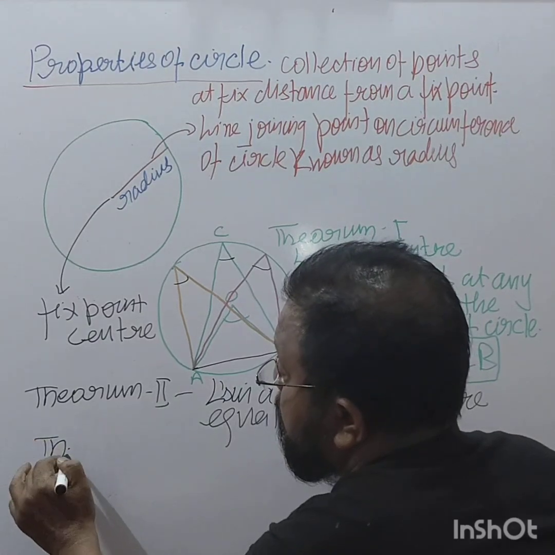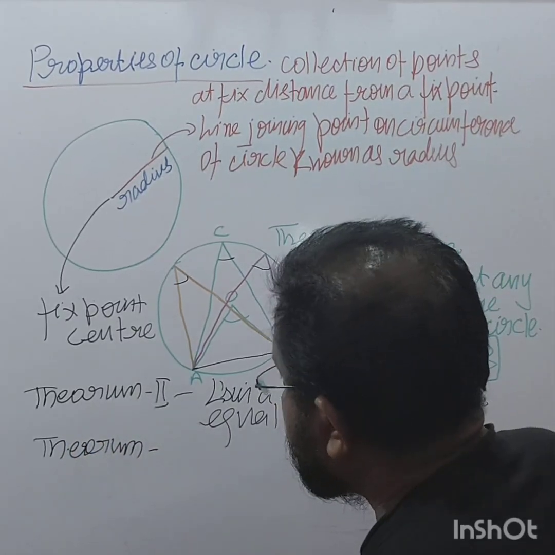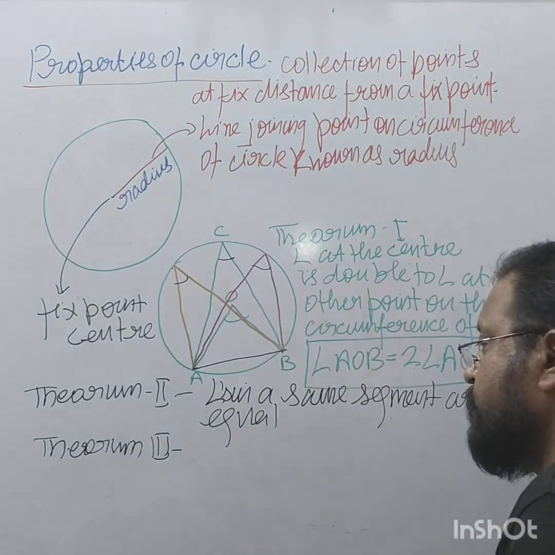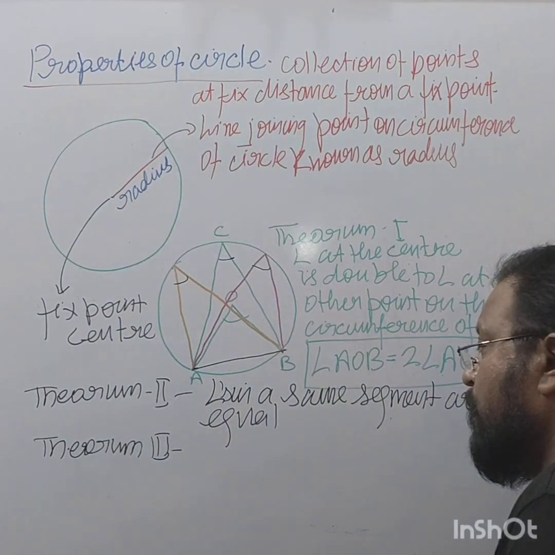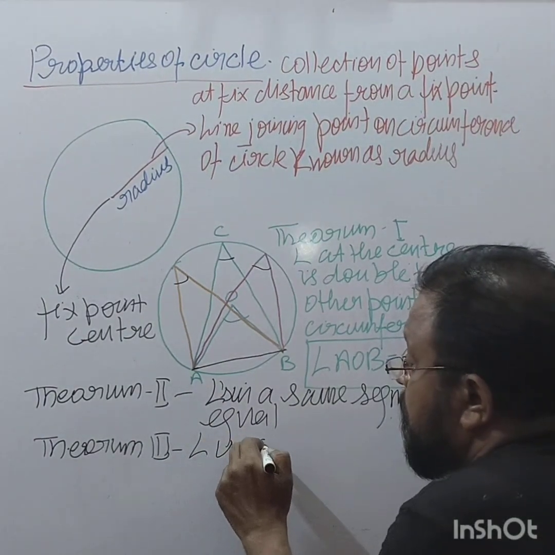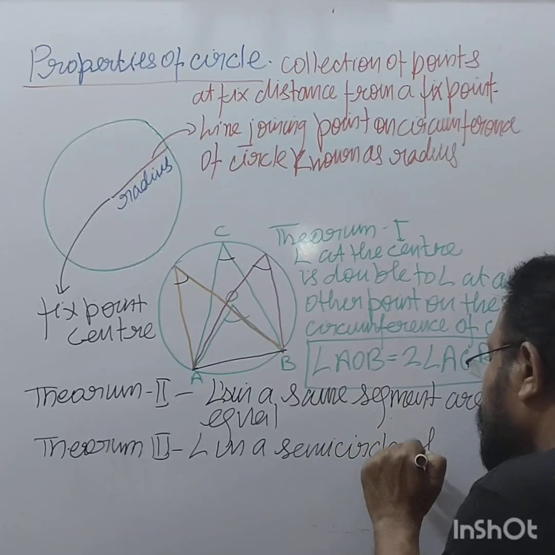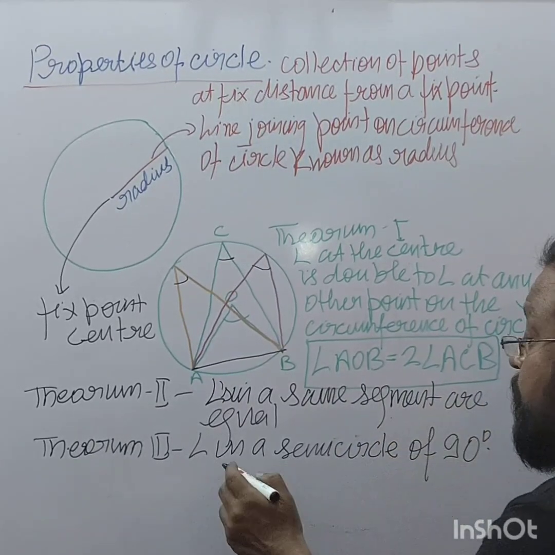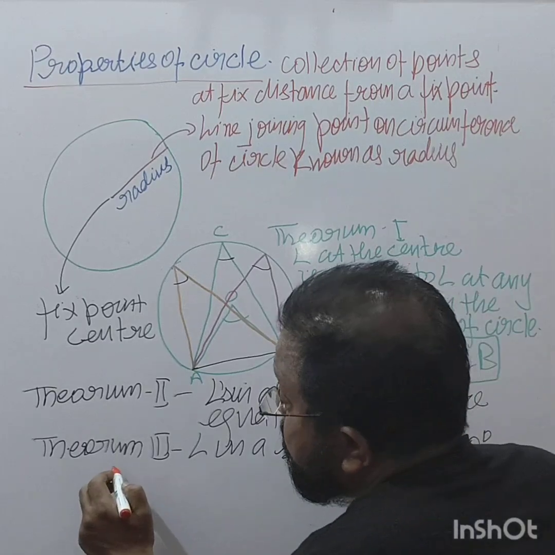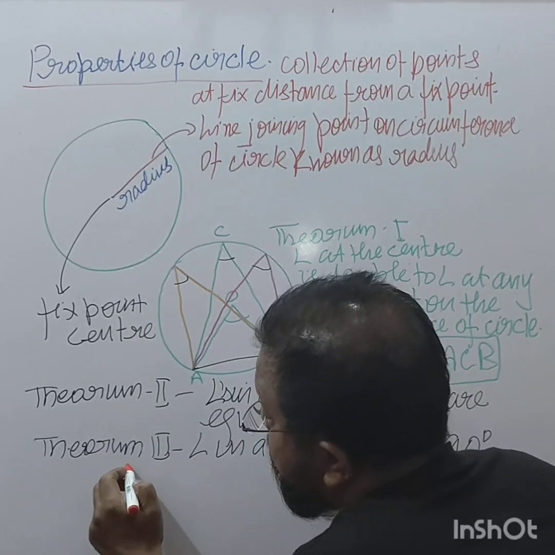And third, angle in a semicircle is 90 degrees.